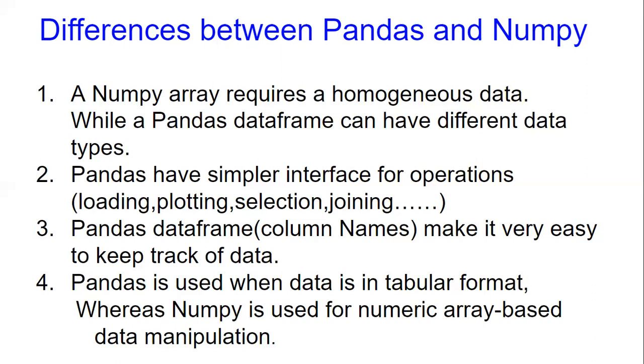Then pandas is used when data is in a tabular form, like a rows and columns form. When we have that kind of data, it will be very easy to work with pandas. Whereas if you see NumPy, it is numeric array based data manipulation only. So you can only use numeric array based data manipulation. This is the difference between pandas and NumPy.